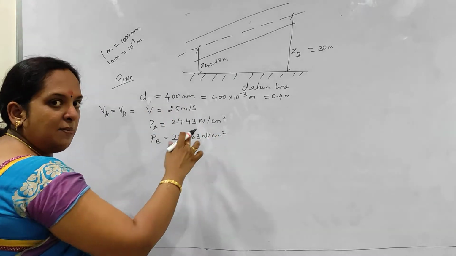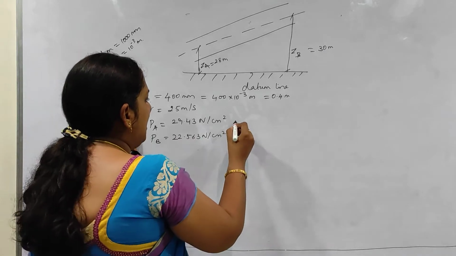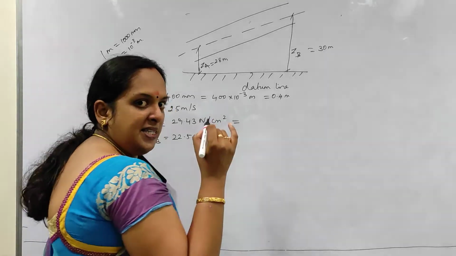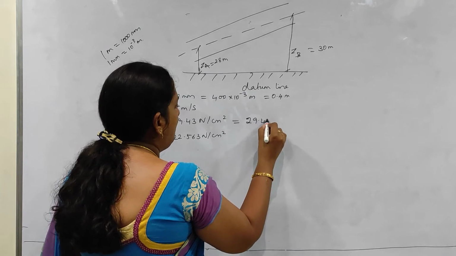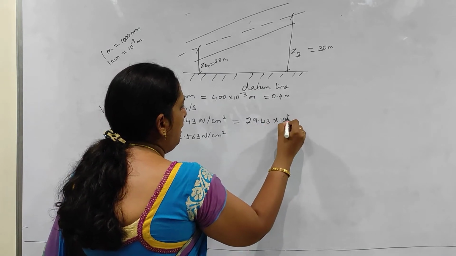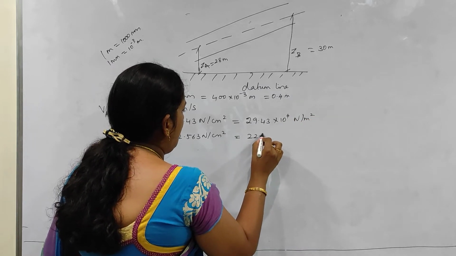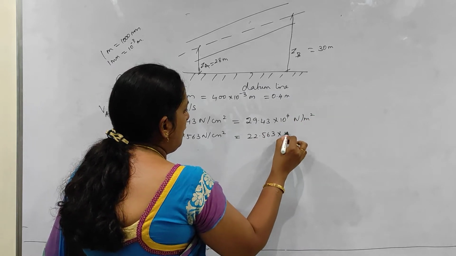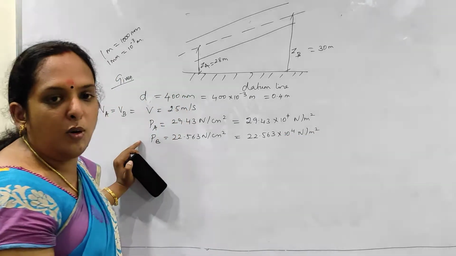This is in Newton per centimeter square. Please convert it to Newton per meter square. Okay, as I already said, everything has to be in the same unit throughout the problem. So it is 29.43 into 10 to the power of 4 Newton per meter square. Similarly here 22.563 into 10 to the power of 4 Newton per meter square. So I know all these values.